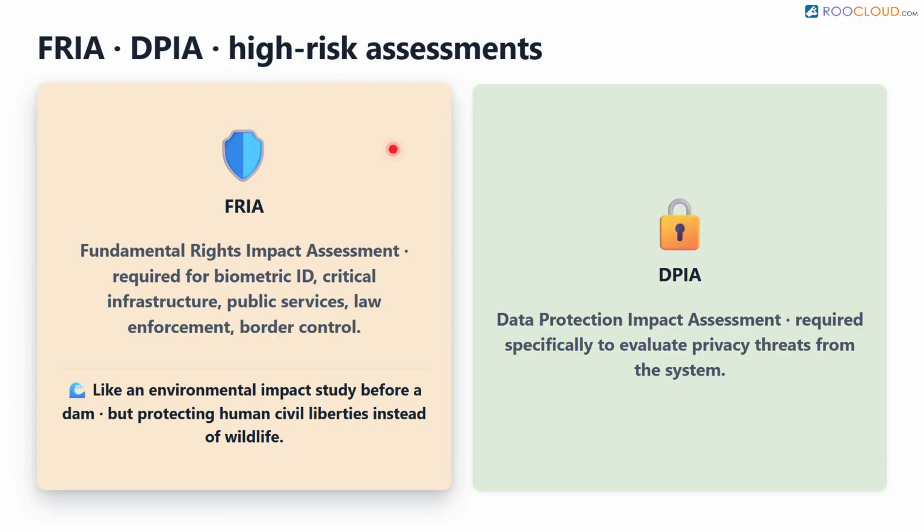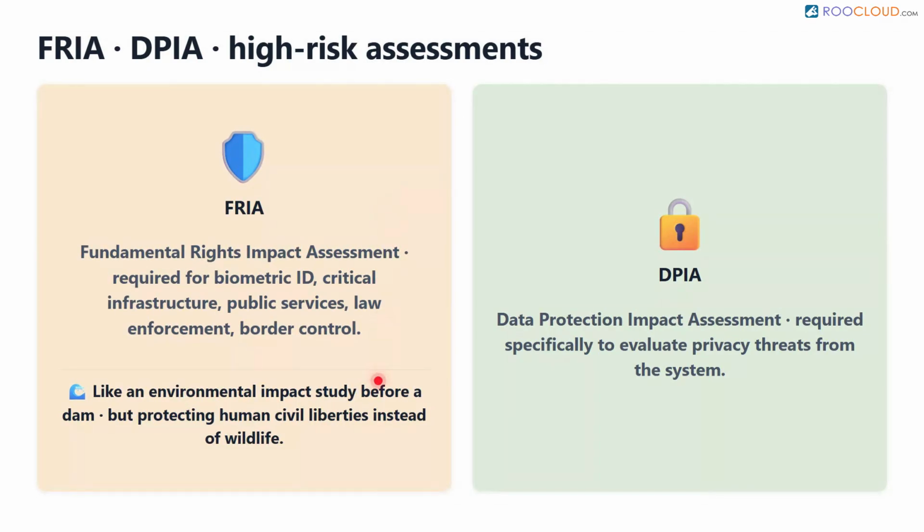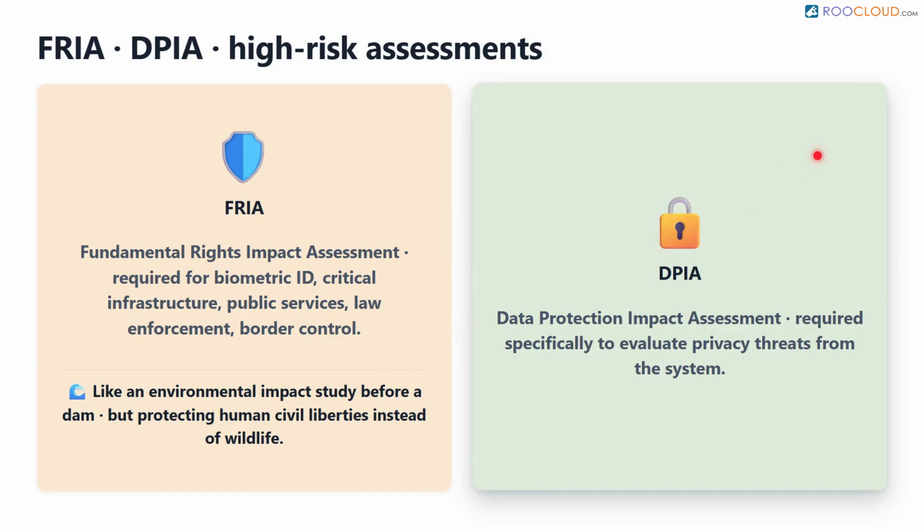This includes technologies used for biometric identification, managing critical infrastructure, granting access to essential public services, law enforcement, and border control. Think of a FRIA like an environmental impact study conducted before a corporation builds a massive dam, but instead of protecting the local wildlife, it protects human civil liberties. Alongside this, a Data Protection Impact Assessment, or DPIA, is required specifically to evaluate privacy threats.